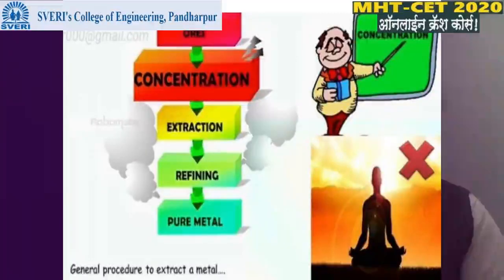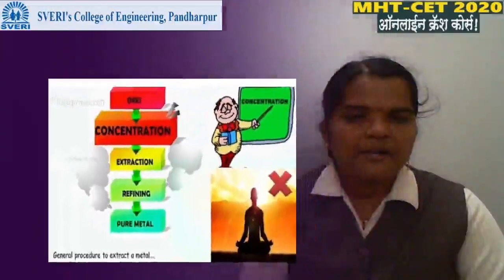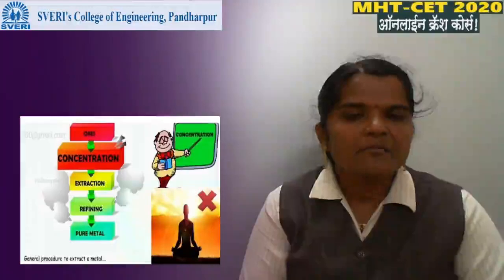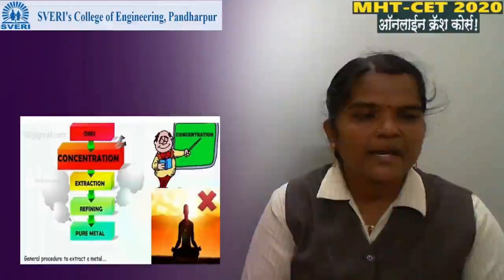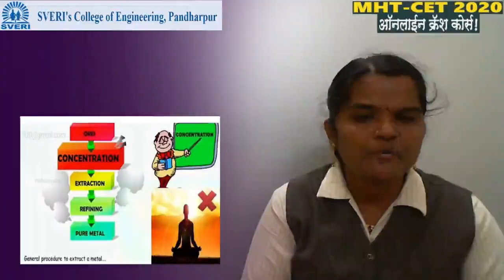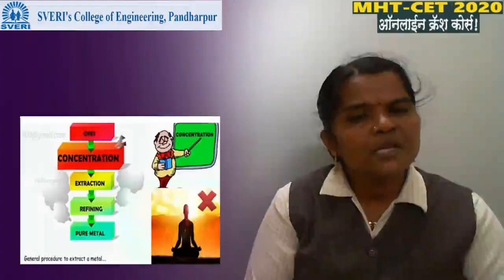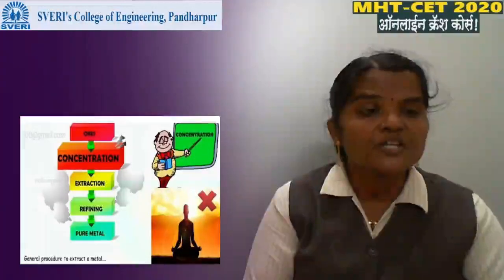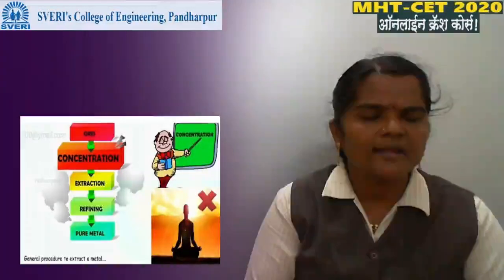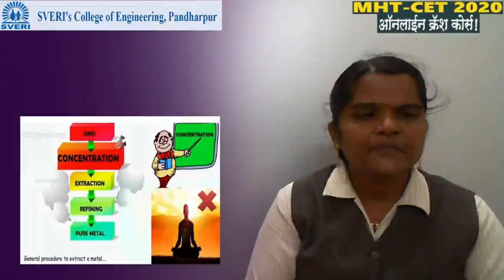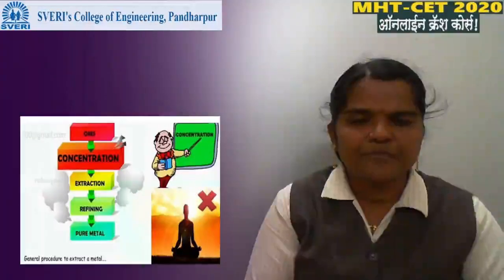Then how is the process of isolation of metal carried out? How is metal isolated from its ore? We have not taken the word mineral because we extract the pure metal from the ore, because an ore is a mineral from which metal can be extracted profitably and easily.